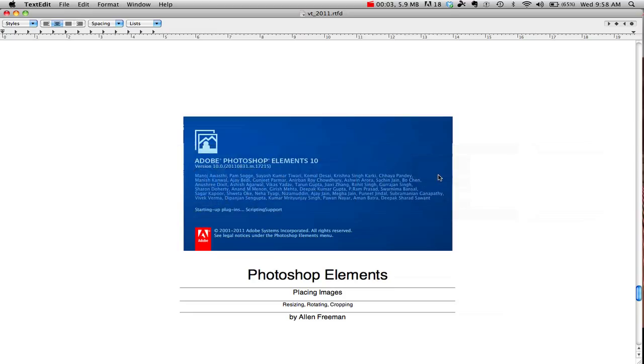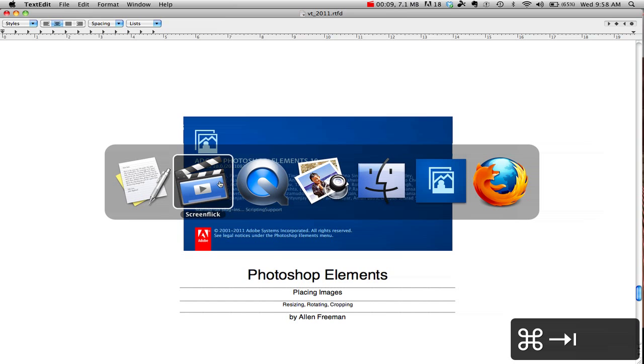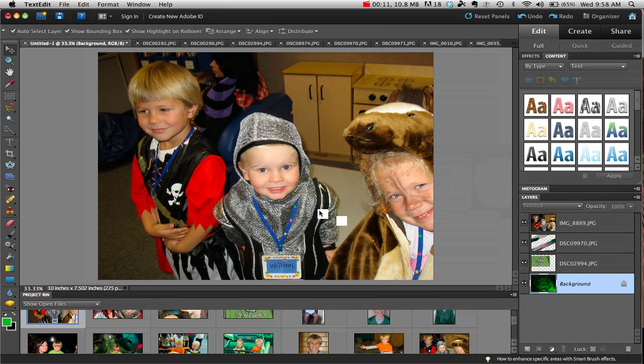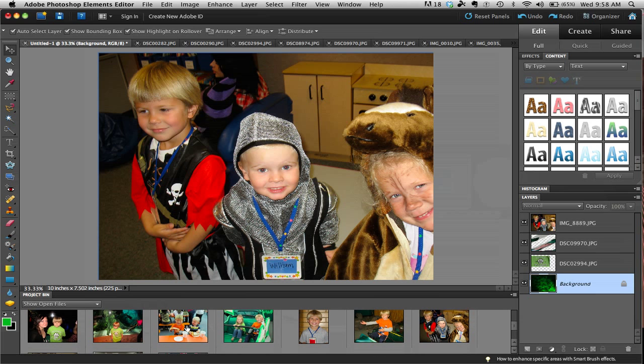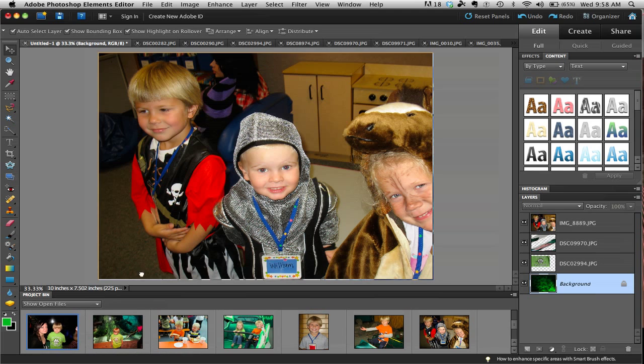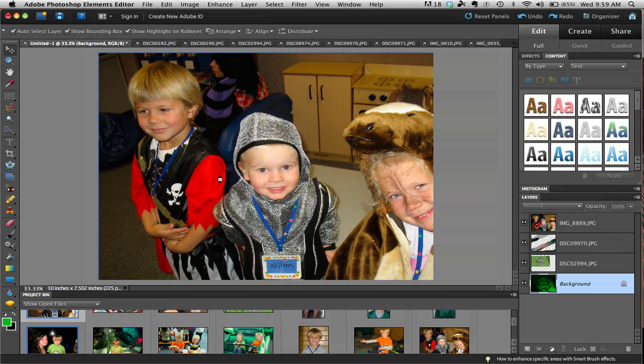I'm going to show you how to now really place those images, resize, rotate, and even crop some of those images in your project. So first thing, once you've placed them all, and I'll place a couple more in here. So I'll place maybe this one. When you're placing them, they'll come in as separate layers.